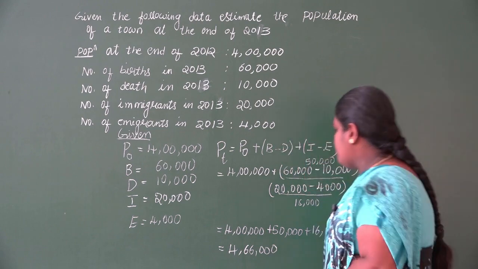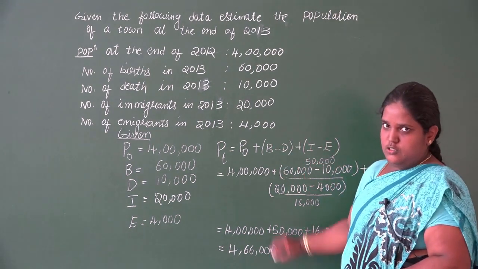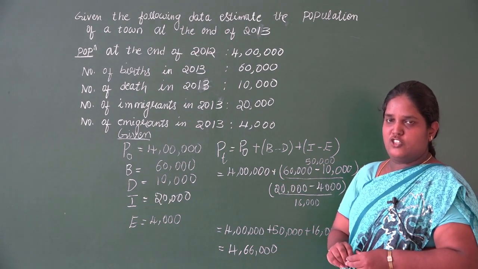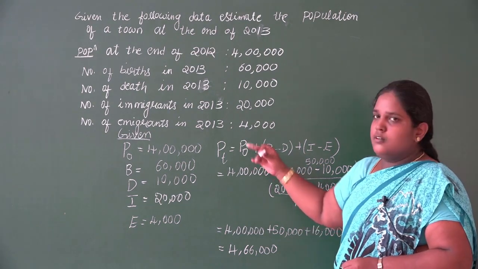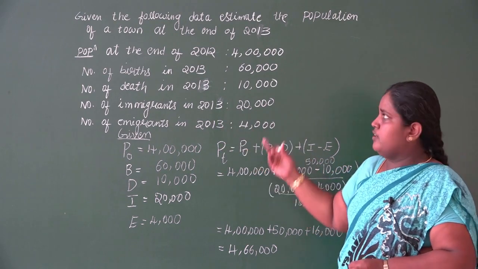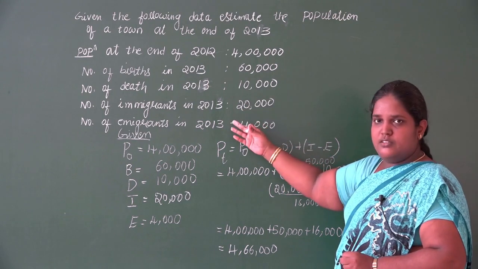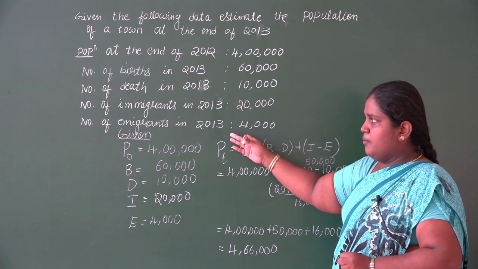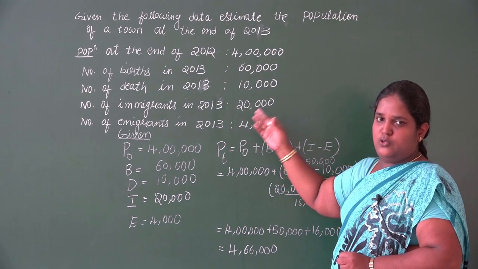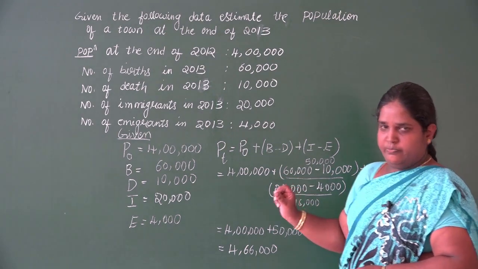So this is the population at the end of 2013. This is how you measure the population when you have the census period value and the birth, death, immigrants and emigrants values. So you can measure the population at any time period T.